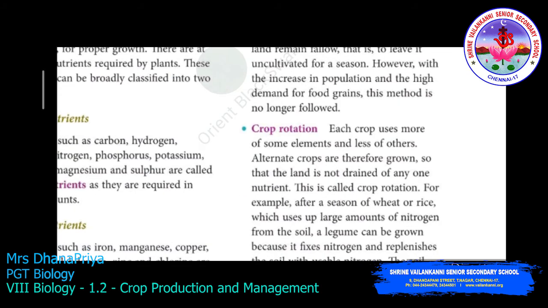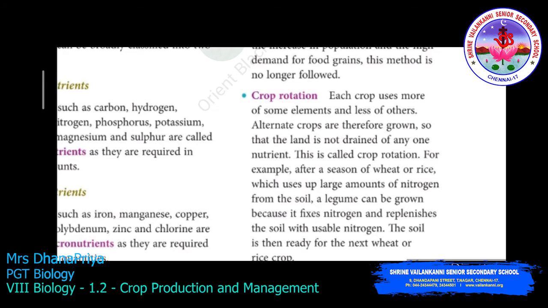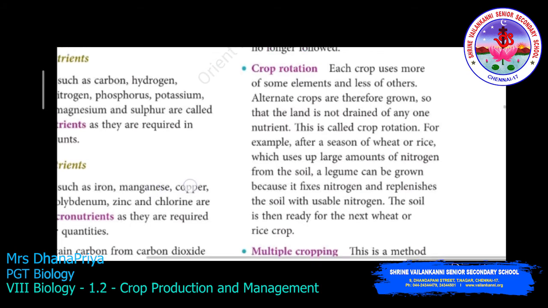Next is crop rotation. Each crop uses more of some elements and less of others. So alternate crops are grown so that the land is not drained of any one nutrient. This is called crop rotation. For example, after a season of wheat or rice, which use up large amounts of nitrogen from the soil, a legume can be grown because it fixes nitrogen and replenishes the soil with usable nitrogen. The soil is then ready for the next wheat or rice crop.